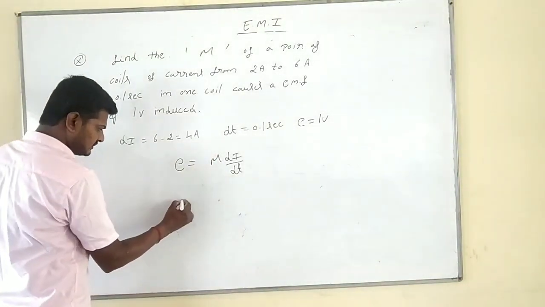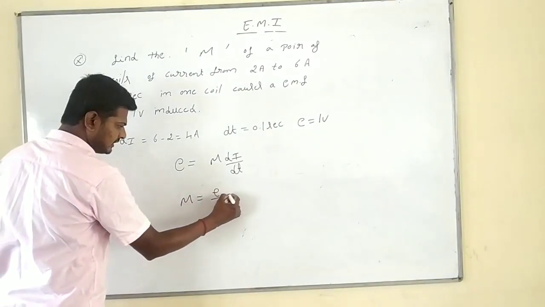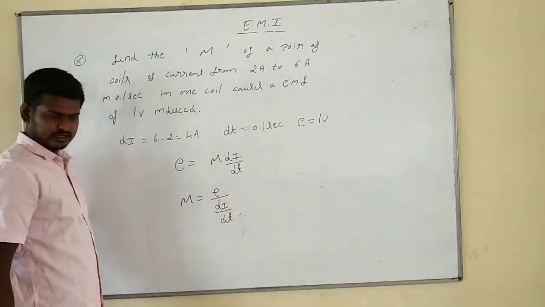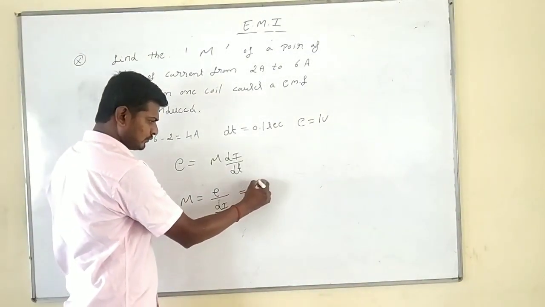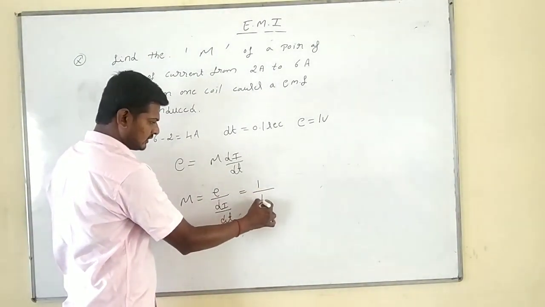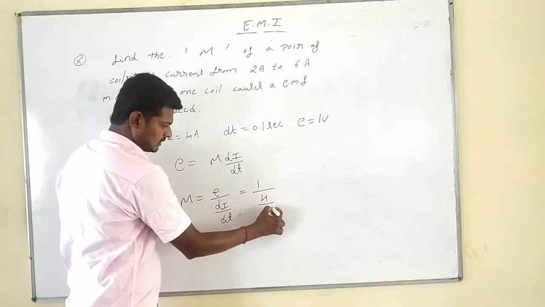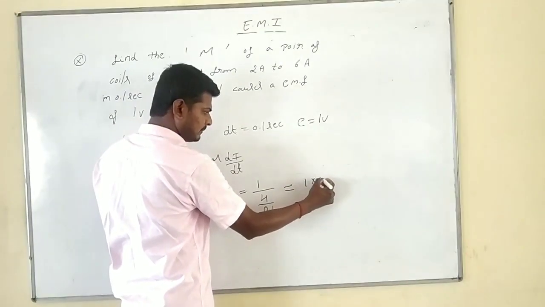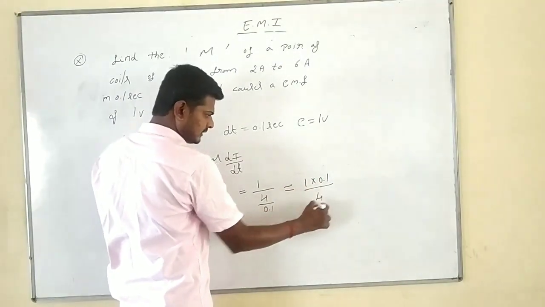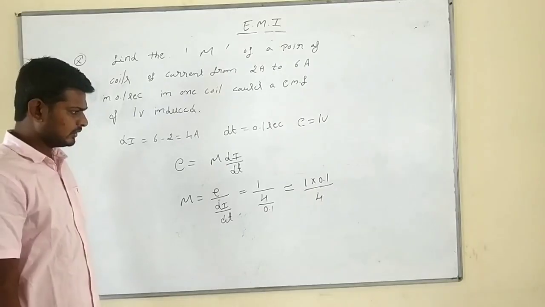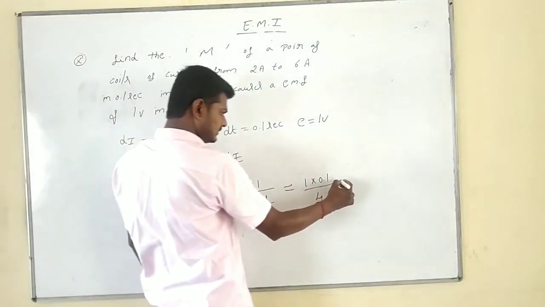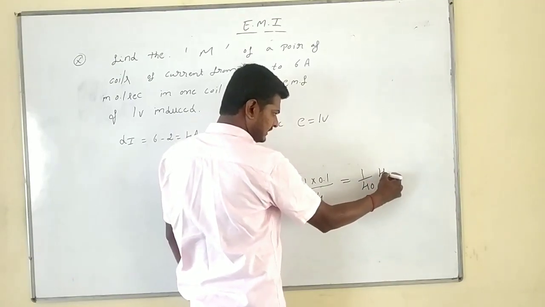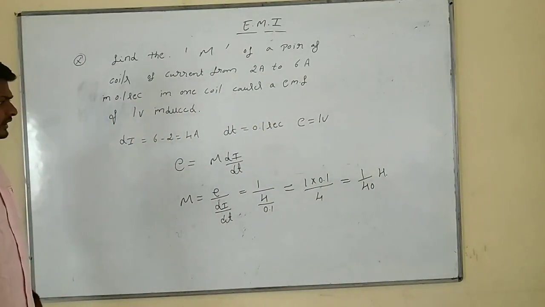That's why M is equal to E divided by dI by dt. E is 1, dI is 4, divided by 0.1. This becomes 1 into 0.1 divided by 4, which means this will be 1 by 40 Henry.